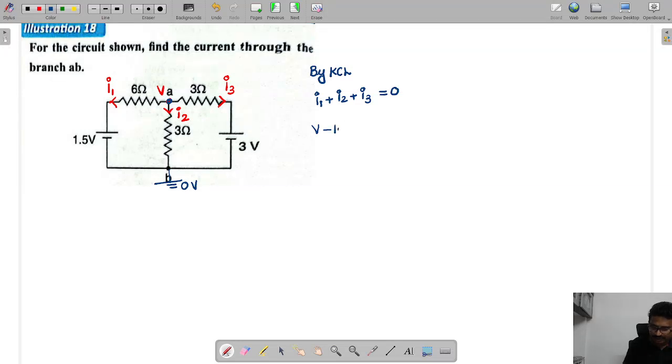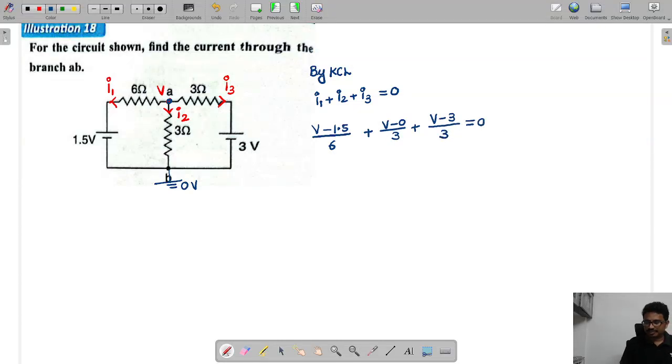V minus 1.5 by 6 plus V minus 0 by 3 plus V minus 3 by 3 equals 0.